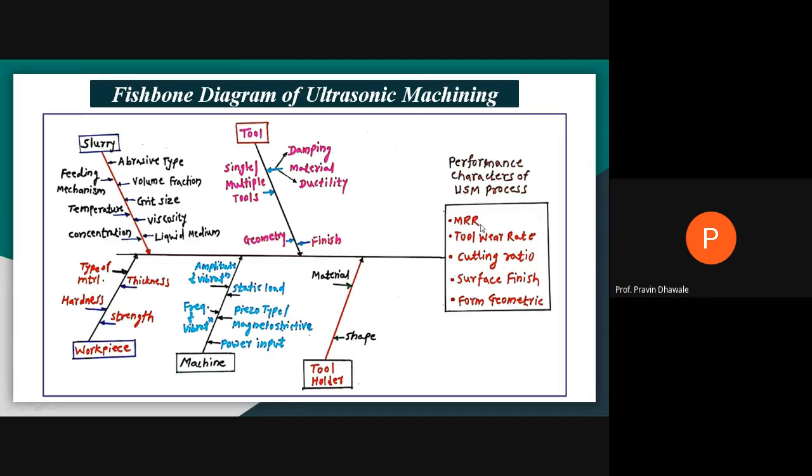It will affect the material removal rate. It will also affect the tool wear rate. It will affect the surface finish, and it also changes the geometry of the form. So we may call it a parametric analysis in case of an ultrasonic machine. Means these are the input parameters, those are affecting the output parameters. So draw neatly this fishbone diagram of the ultrasonic machine.